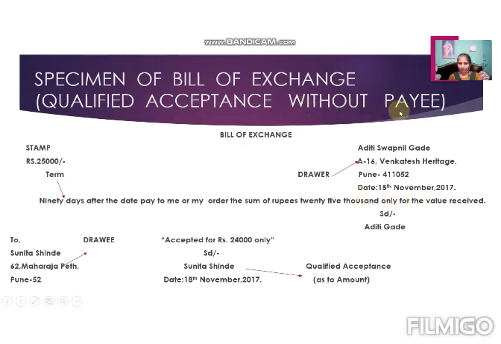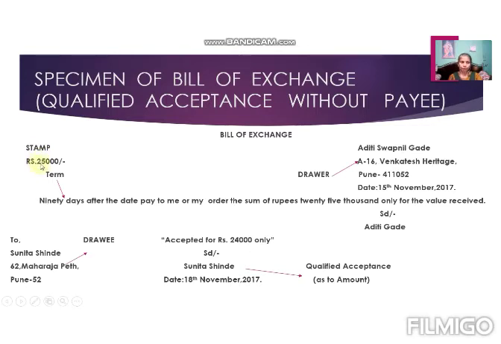Whenever it is without pay, always write pay to me or my order. And qualified acceptance means what? Conditional acceptance. So in this example, a condition is there. Only these two changes are there. All the rest of the things are the same. In the middle, you have to write bill of exchange. In the left-hand corner, you have to write stamp. Then mention the amount.